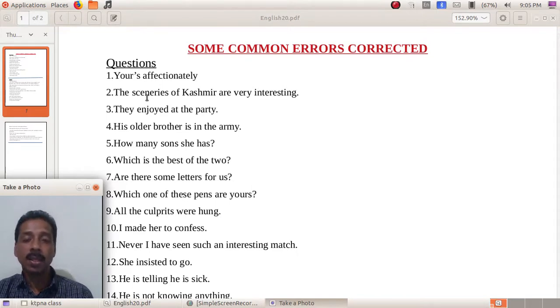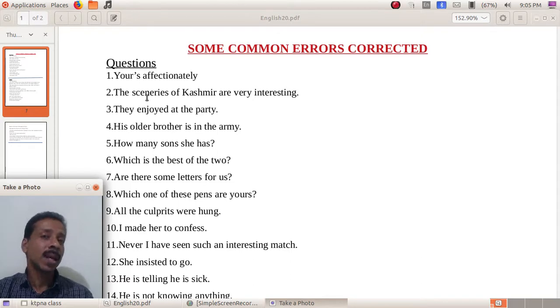The word is scenery, S-C-E-N-E-R-Y, scenery. Because scenery is considered as an uncountable noun. As it is uncountable, there is no plural form. And all the uncountable nouns should take singular verb.